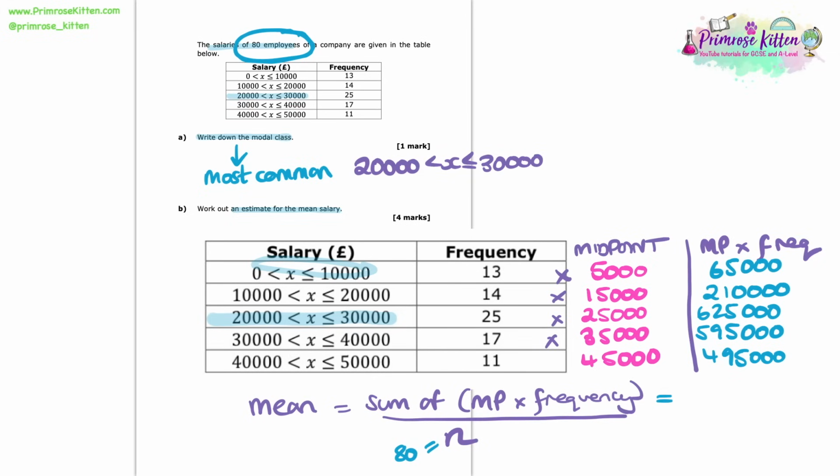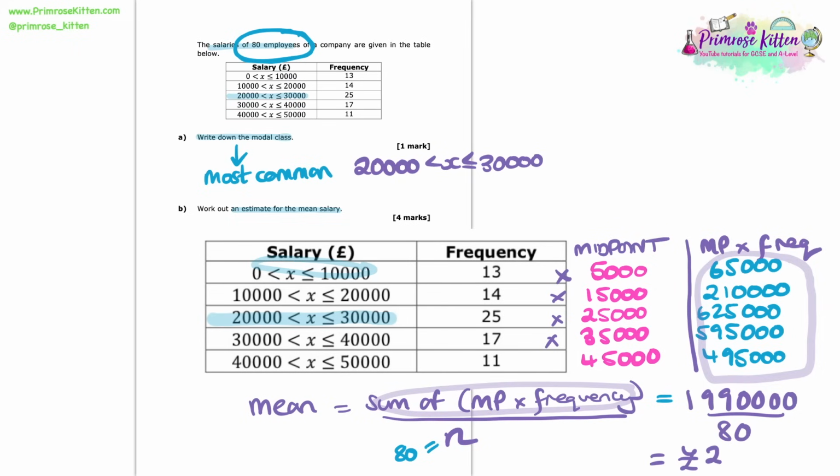So let's work out the sum of all those midpoint times frequencies. We're just going to add up the 65,000, the 210,000, all of those, together, and we end up getting 1,990,000. And we're going to divide that through by 80, which is n. That gives us now a mean salary of